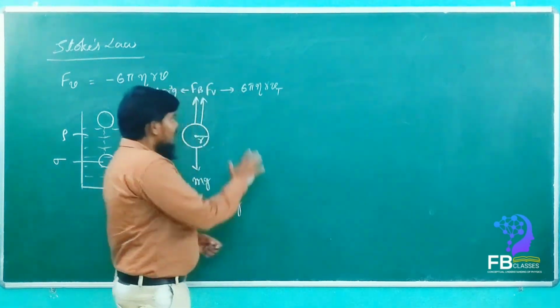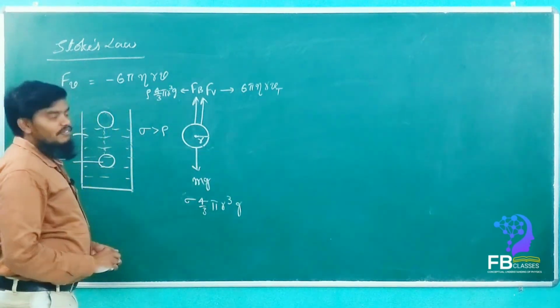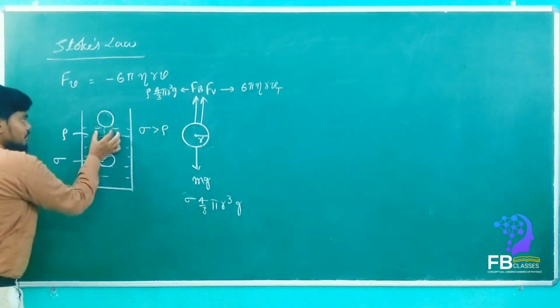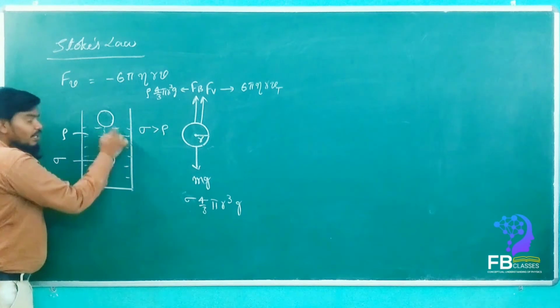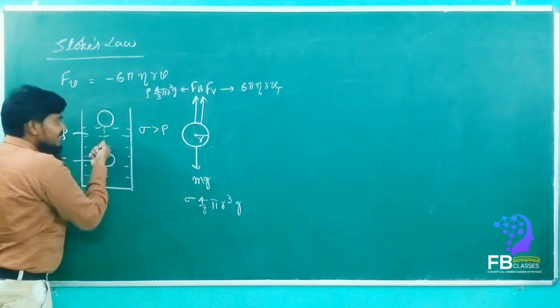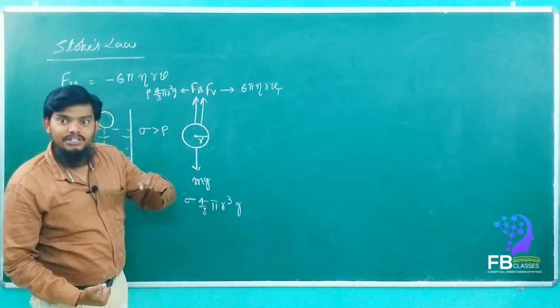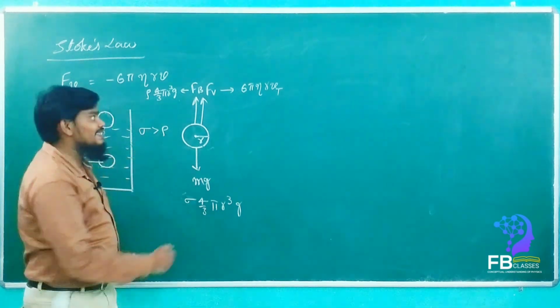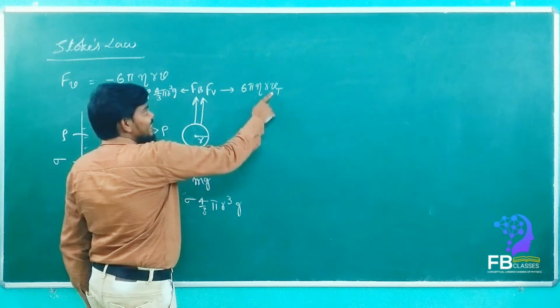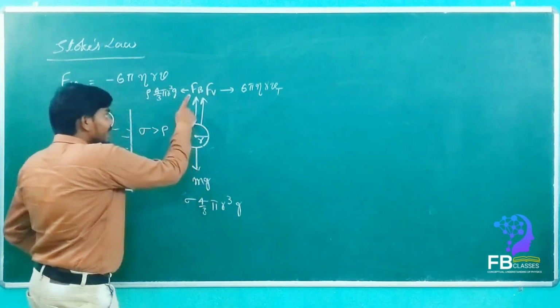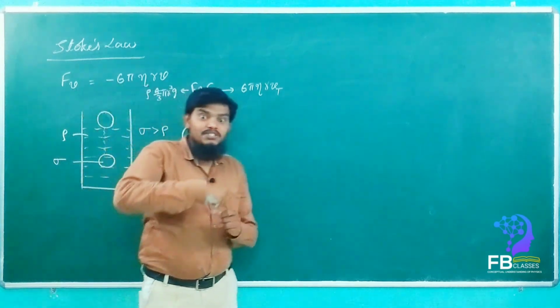Understand everyone? Okay, no problem. So now what will happen here? Once the ball starts sinking into the liquid, the velocity will increase due to gravity, the weight. Once the velocity increases, see here, velocity is directly proportional to viscous force. That means viscous force also increases. Buoyancy force is already there. Along with the buoyancy force, viscous force also acts.